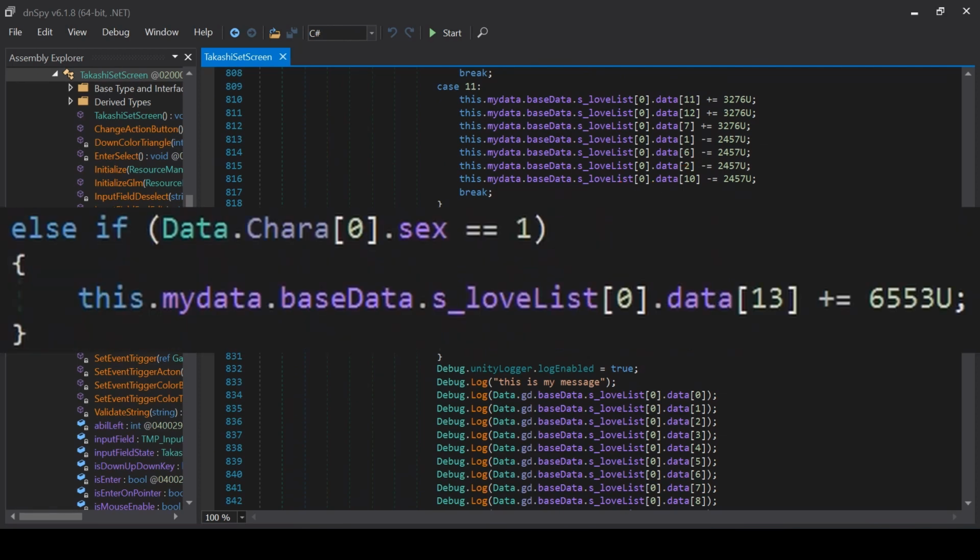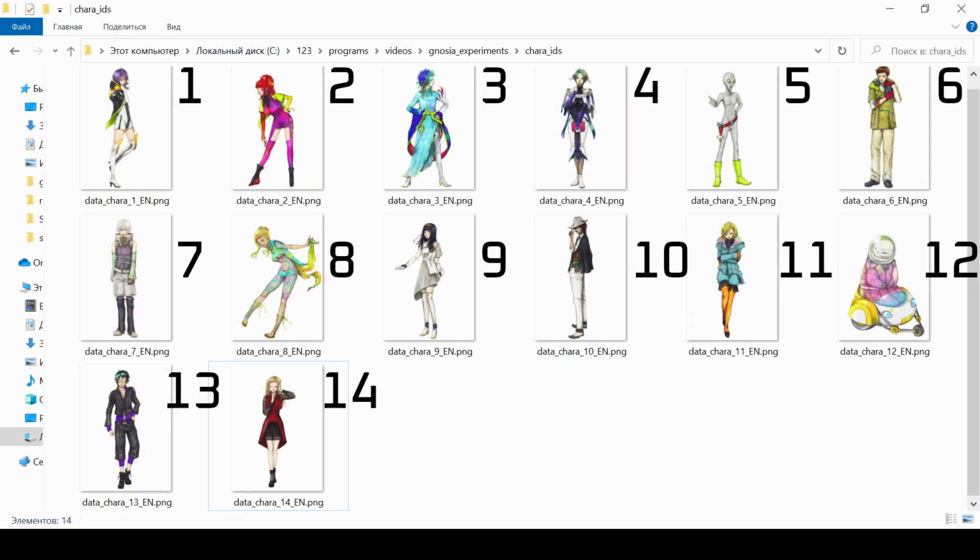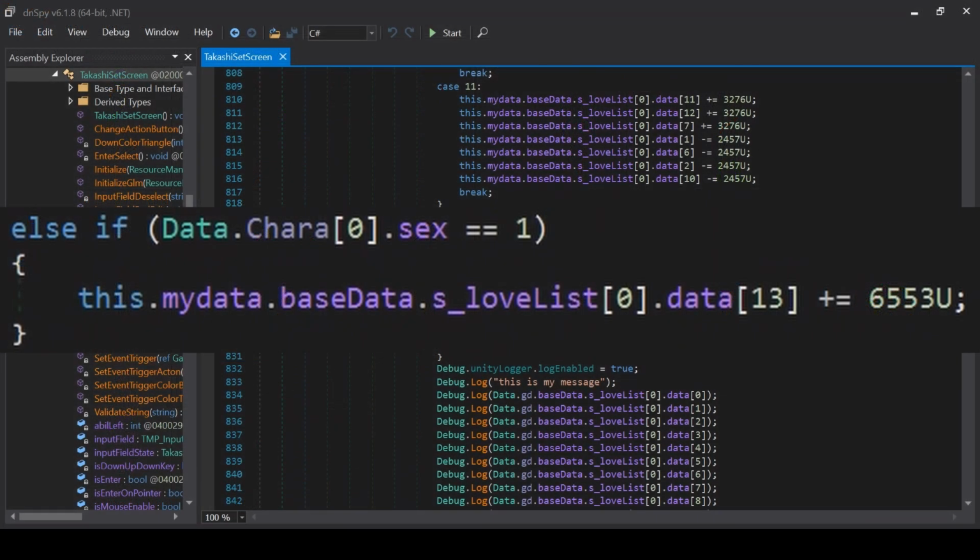Look, if sex is 1, meaning female, character 13 gets a plus. That's gotta be Shamin. If you remember, internally the character IDs go in a different order. Gina is number 1, because she is always number 1 in our hearts. Setsu is 11th, and so on. I wonder if it says something about how the characters were developed. Yeah, so the order is different, but sometimes they do use normal order too. It's out to confuse us. Here it must be the different order, so the 13 is Shamin.